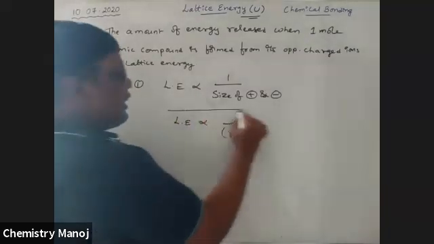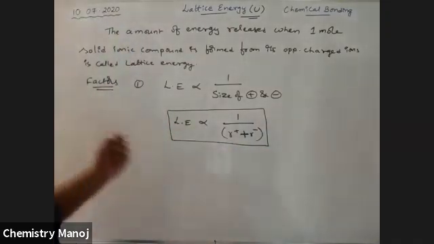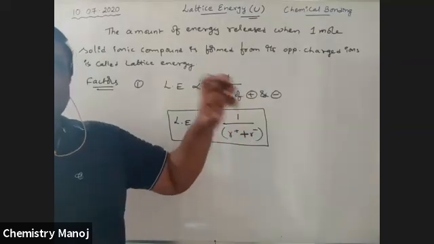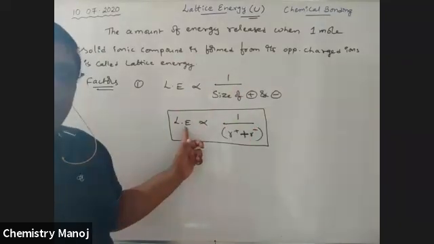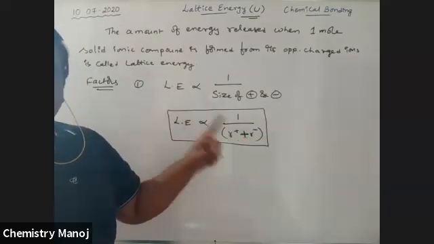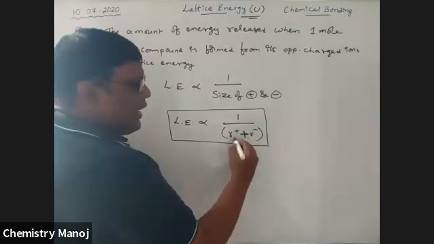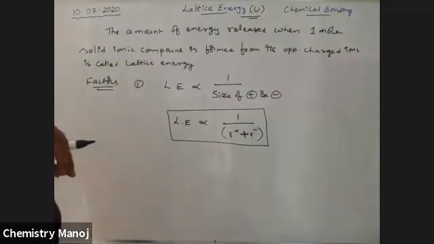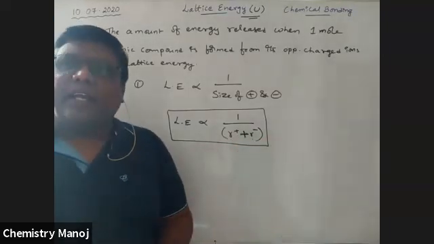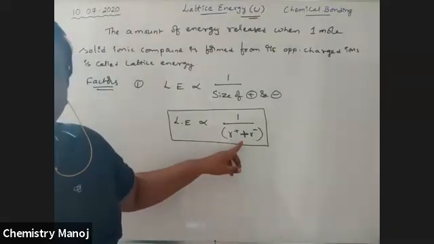So as the size increases, the radius increases, and so lattice energy decreases. Lattice energy is inversely proportional to the sum of the radii of cation and anion. It is the sum and not the multiplication.